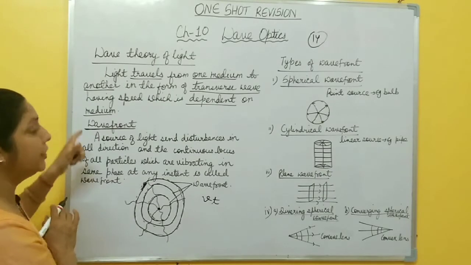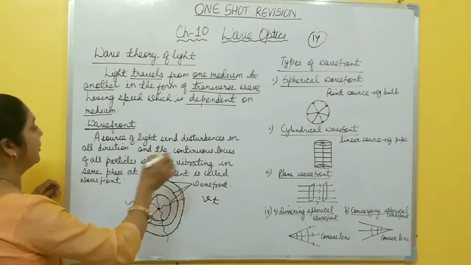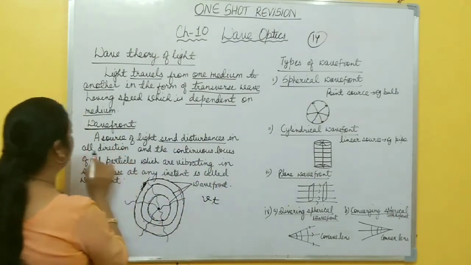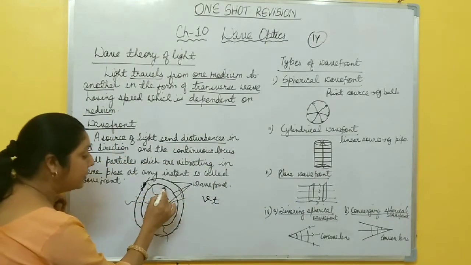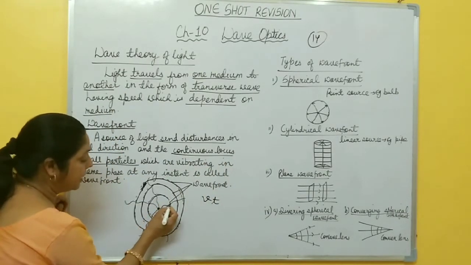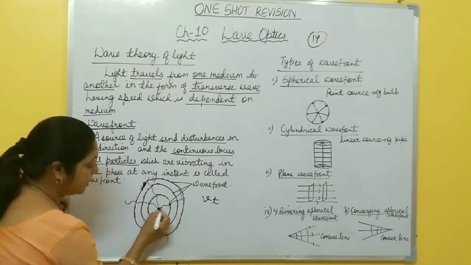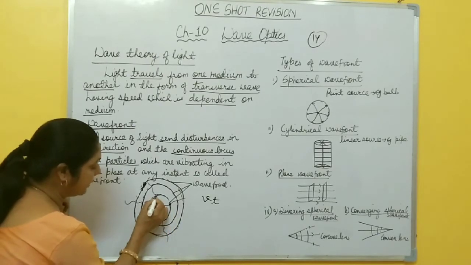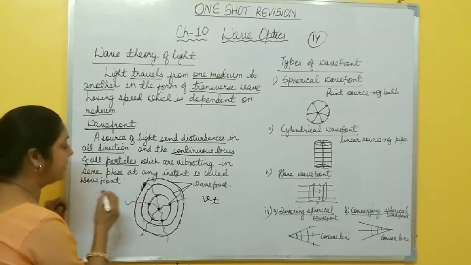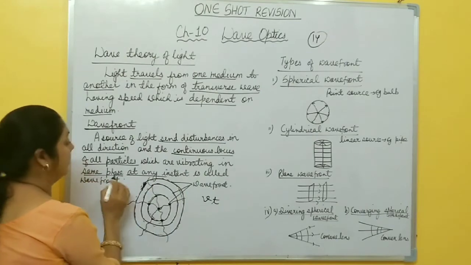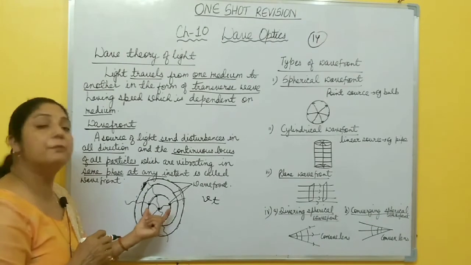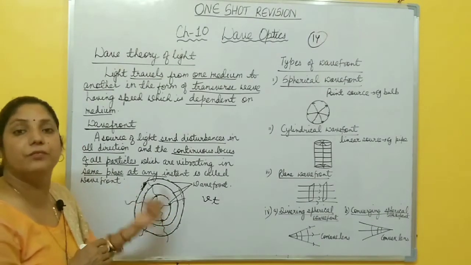So in wave theory of light you must know about wavefront. How do you define it? A source of light sends disturbance in all directions, and the continuous locus of all the particles which are vibrating in the same phase at any instant t is called a wavefront. Depending upon the type of source, this wavefront is also of different types.